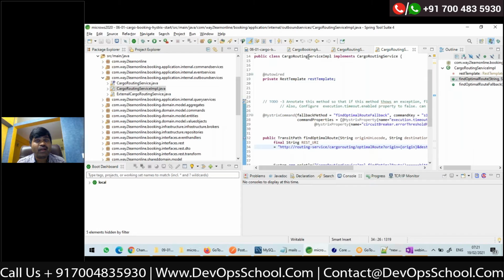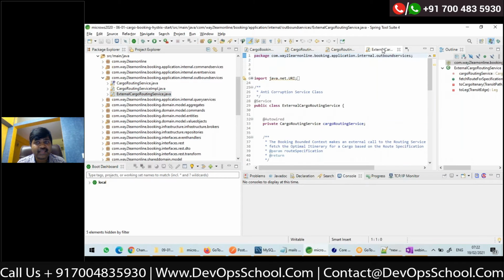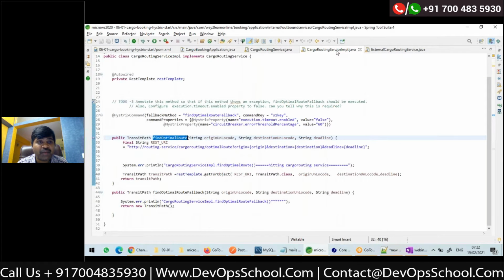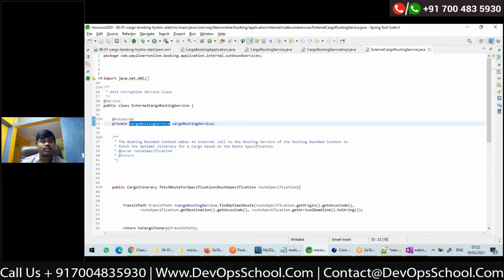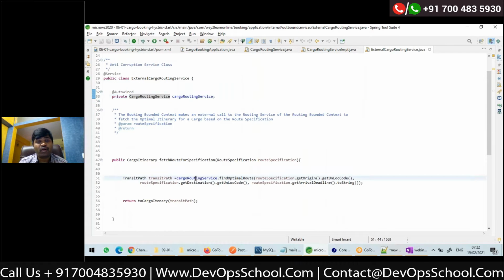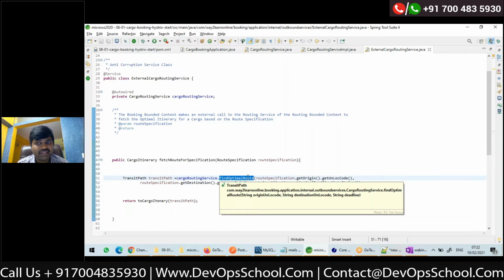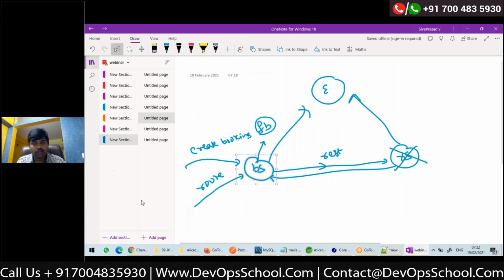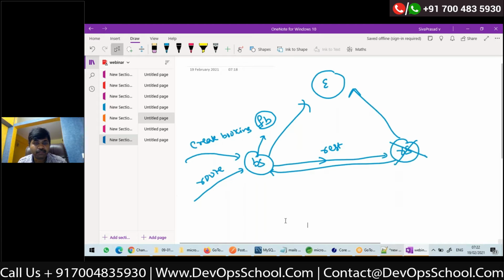Where am I calling this cargo routing service's find optimal route? In my external cargo routing service class, I'm autowiring on top of the interface. This was the interface and this is the implementation, right? So here I am autowiring, that gets injected, and here I am calling a method on the cargo routing service, right? So let me explain by drawing a diagram.